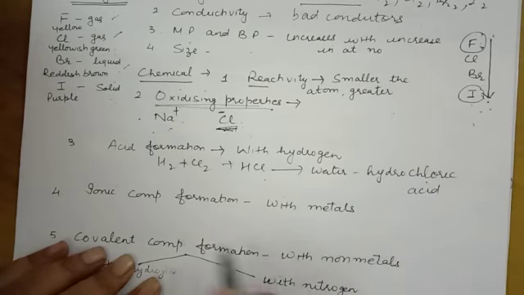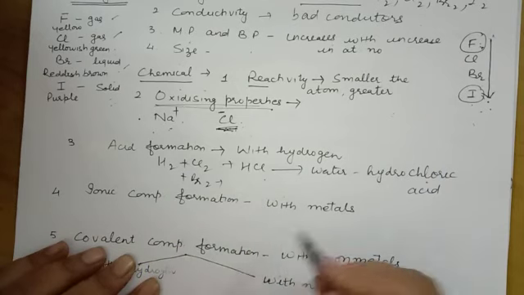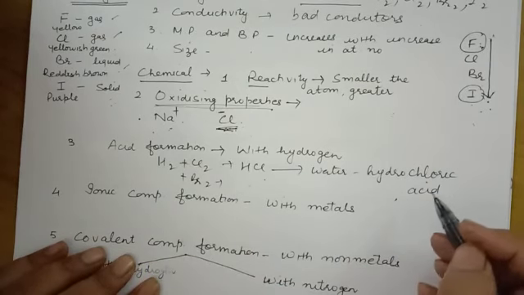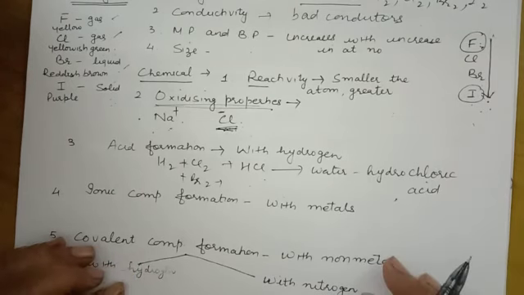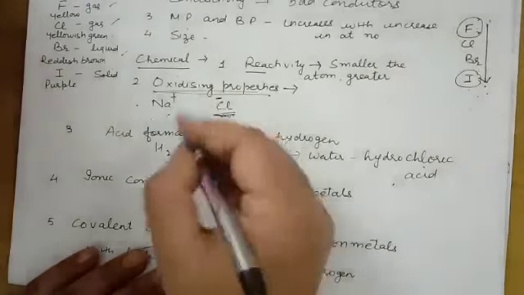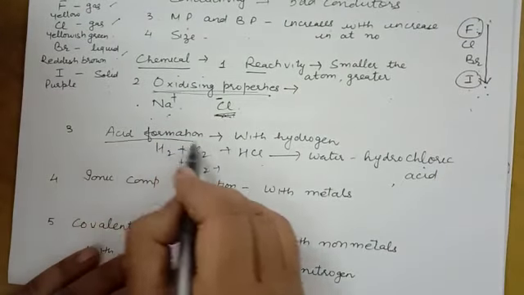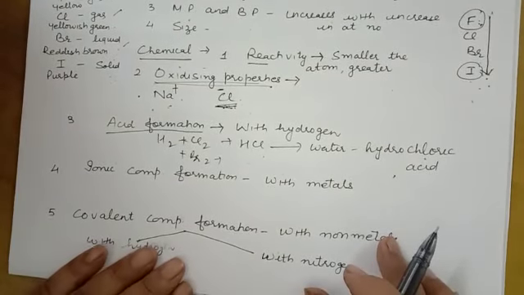Same way, when hydrogen reacts with bromine, we get hydrogen bromide that dissolves in water to give hydrobromic acid. Same way, we have hydrofluoric acid and hydroiodic acid. So they help us in acid formation.